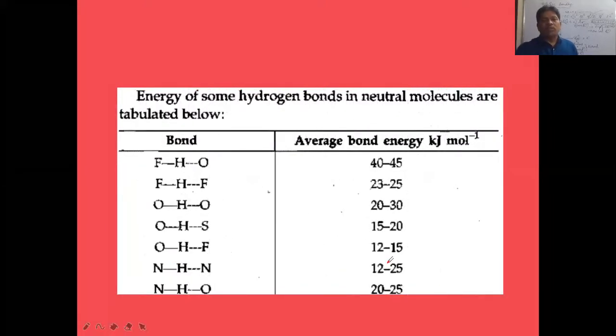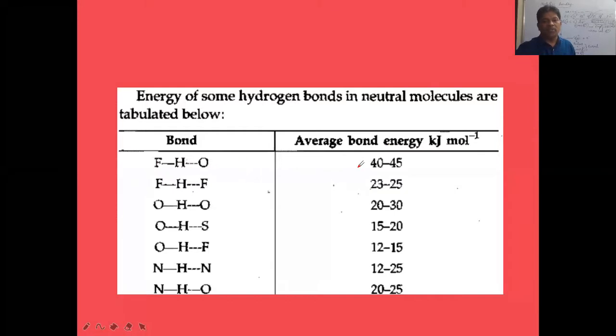Now the energy of some hydrogen bonds in neutral molecules is given here. The bond type is given and the approximate bond energy, meaning the average value of bond energy, is given. Now if you check here, HF, this dash is the covalent bond between hydrogen and fluorine. And these dotted lines indicate hydrogen bonding between oxygen and hydrogen. So the hydrogen bond and covalent bond are not with the same elements. Hydrogen has a covalent bond with fluorine and a hydrogen bond with oxygen.